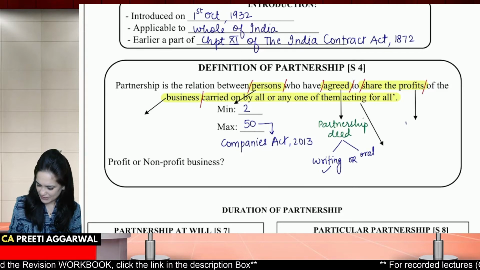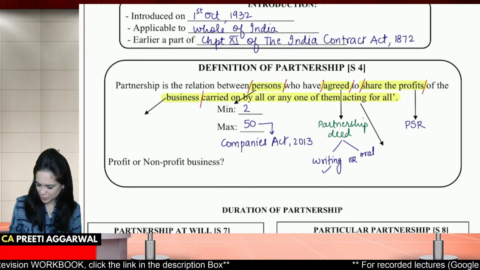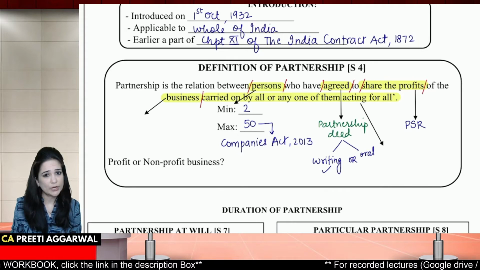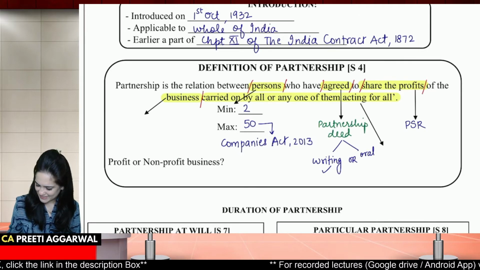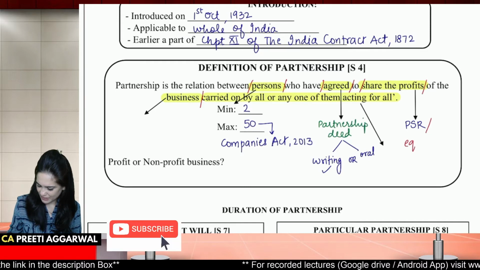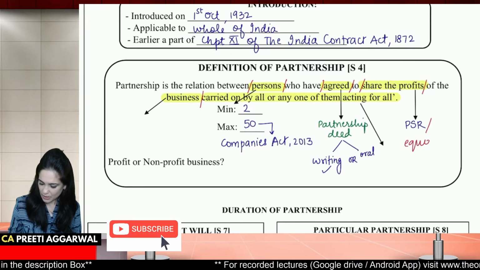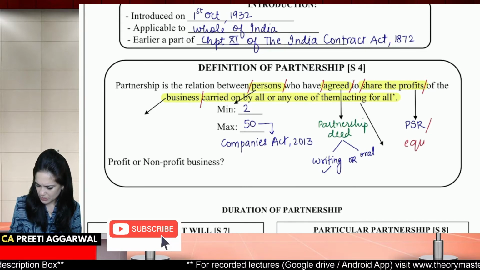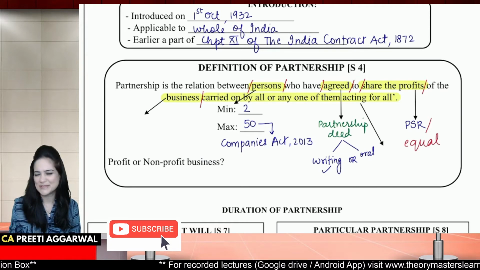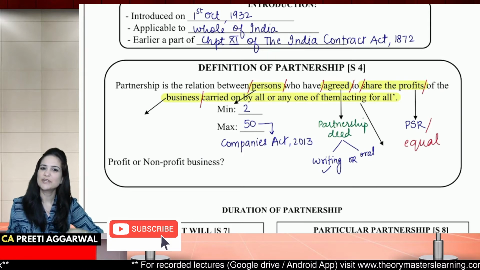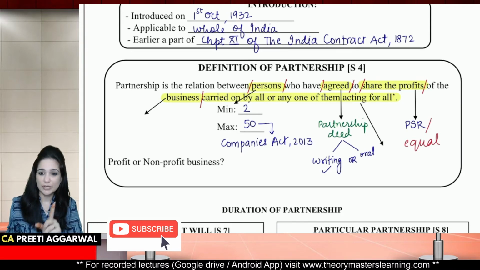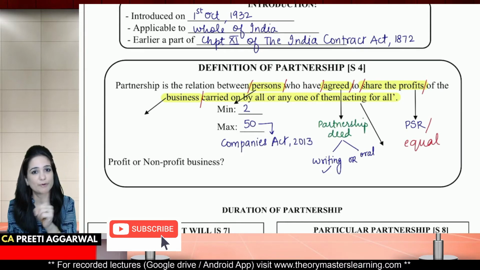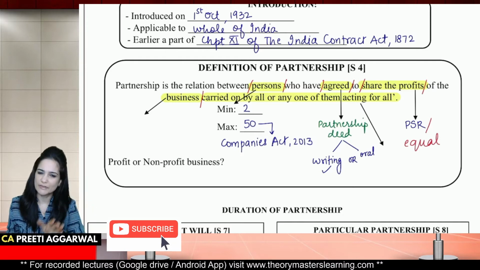Sharing of profits in the profit sharing ratio. What if it is not specified? Then equal. Do we have a loss sharing ratio? No, the ratio in which we share profits, that is the same ratio in which we will share loss. So even though here they have mentioned sharing of profit, it is understood that the loss will also be shared in this ratio.